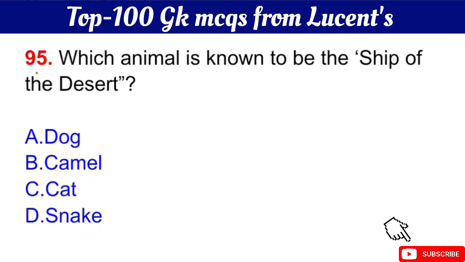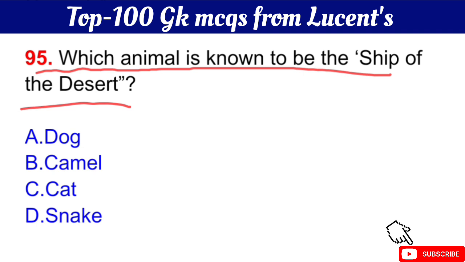Question number 95 is which animal is known to be the ship of the desert? The right answer is option B, camel.